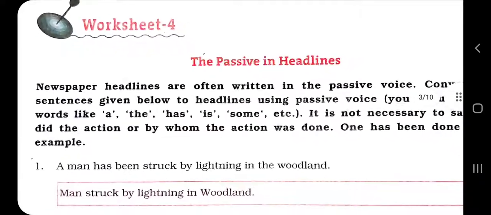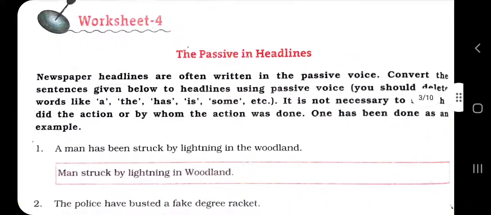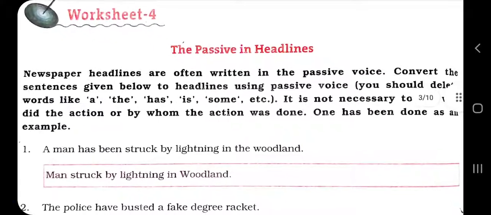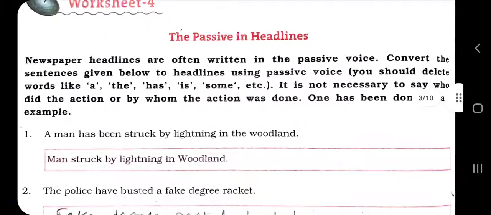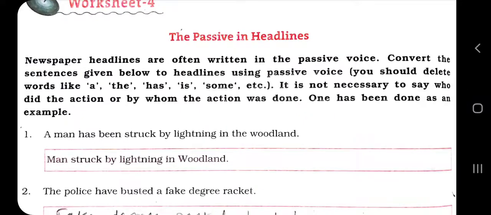Now you must have seen in the newspaper, all the headlines are in passive voice. It is short and conveys the message. It conveys the detail of what could be there in the article or the news or the report. Newspaper headlines are often written in passive voice. Convert the sentences given below to headlines using passive voice.